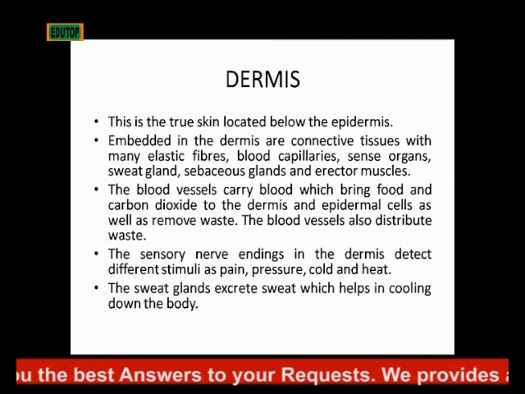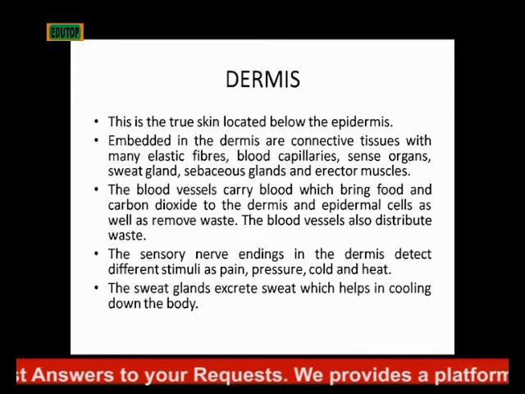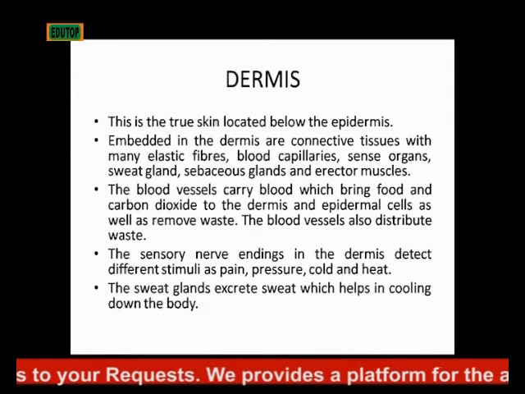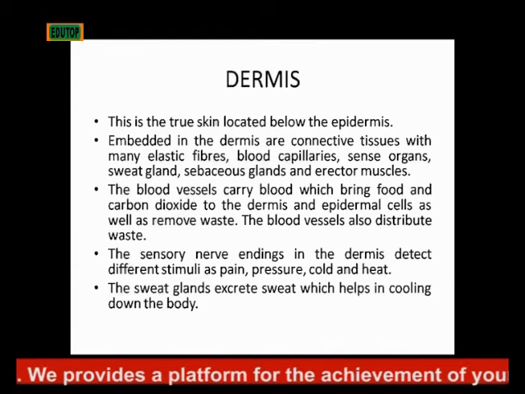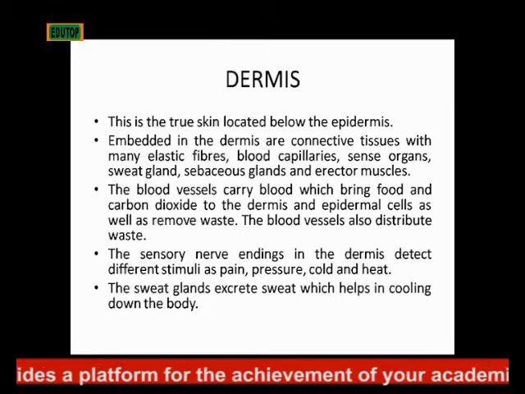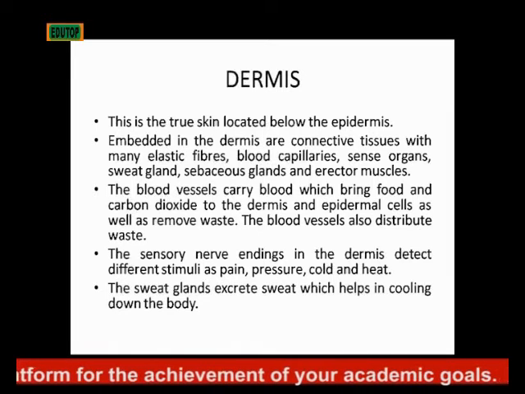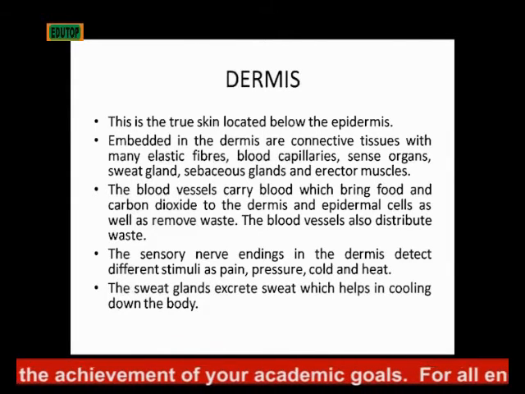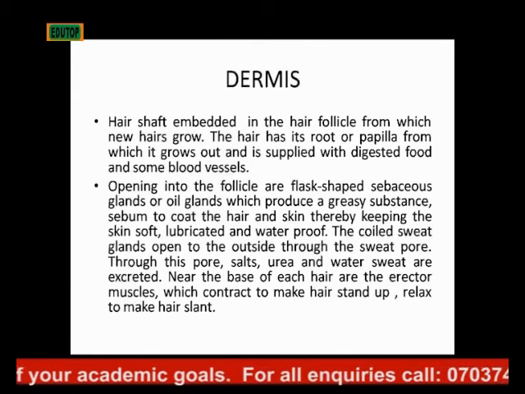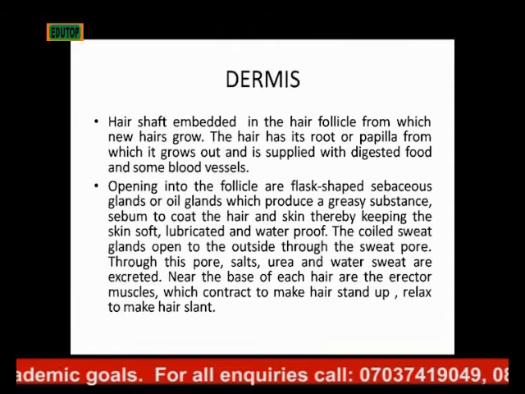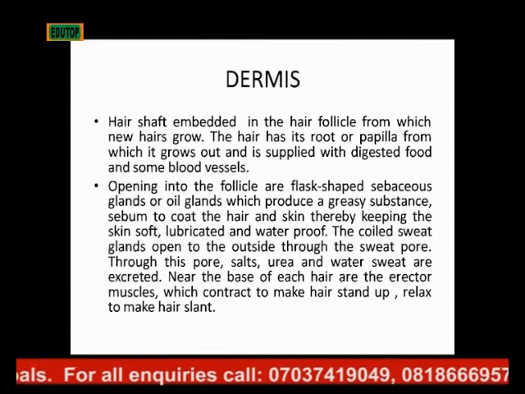The sensory nerve endings in the dermis detect different stimuli such as pain, pressure, cold, heat. They detect different stimuli. The sweat gland excretes sweat, which helps in cooling down of the body. Then also in the dermis, you have the hair shaft embedded in the hair follicle, from which new hair grows.